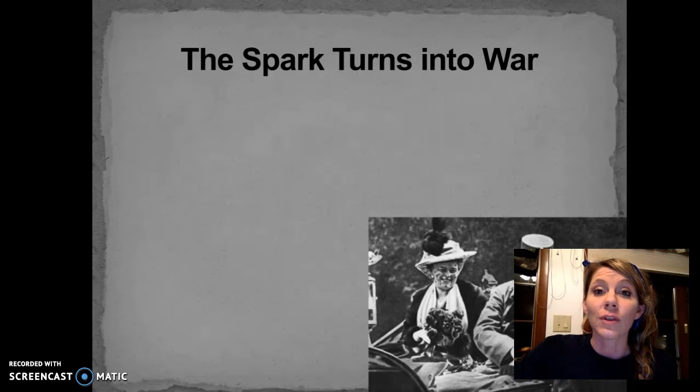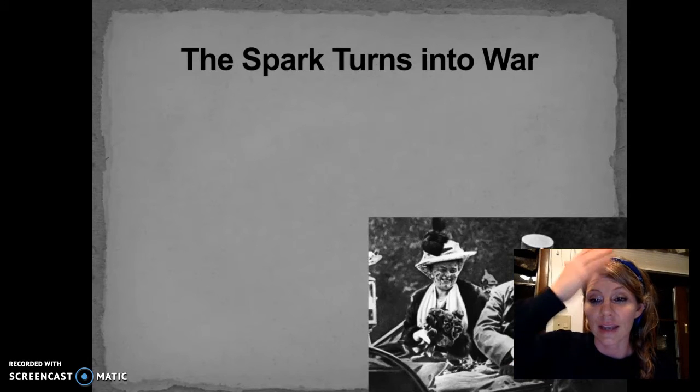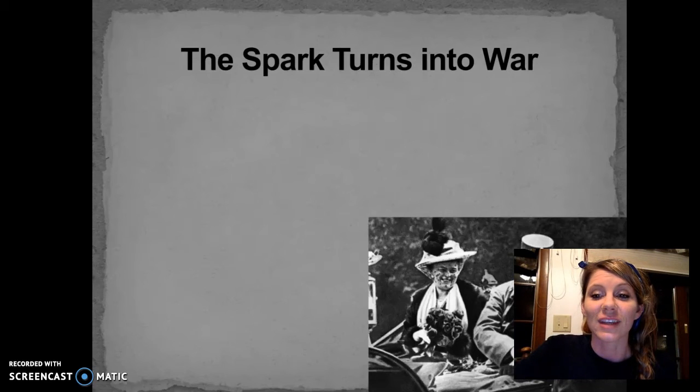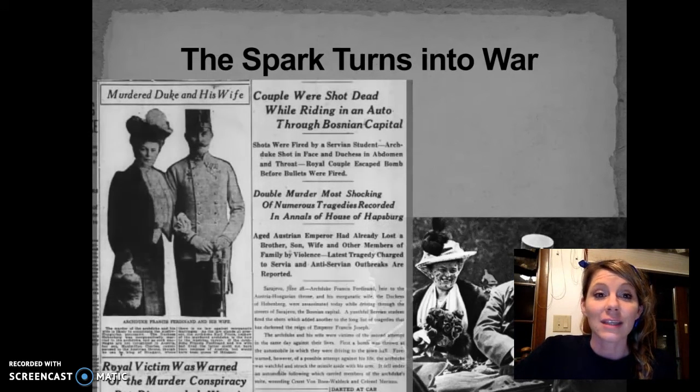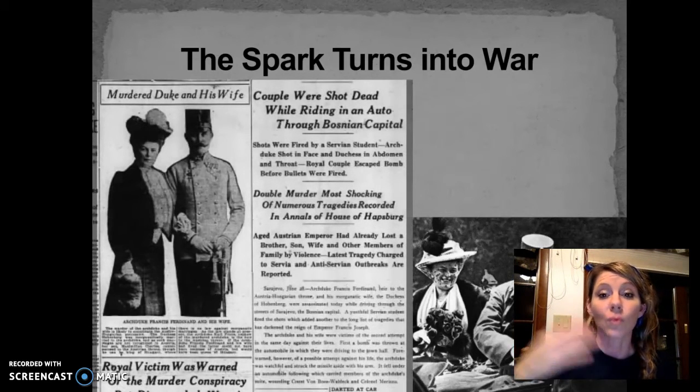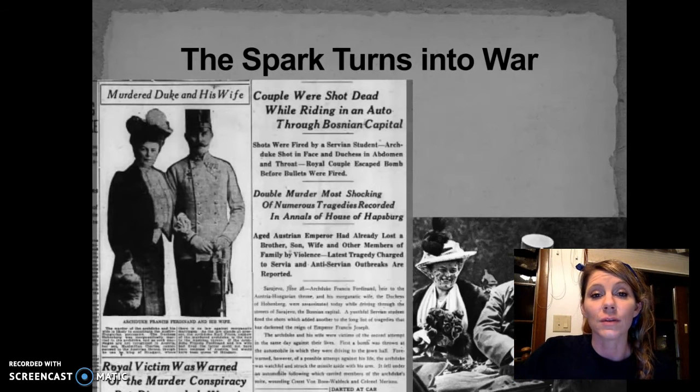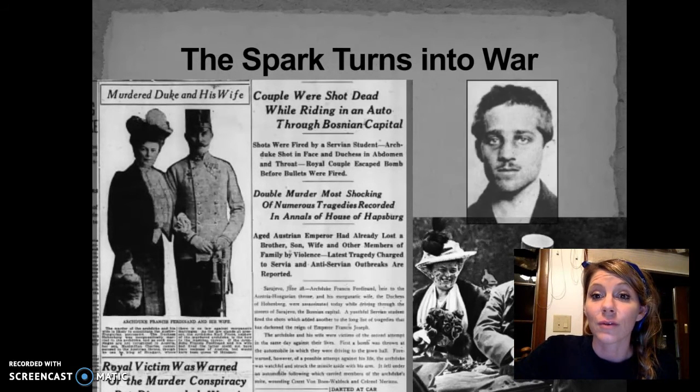Okay, so if we look at this slide, on the bottom picture here that my head is a little bit covering up, Archduke Franz Ferdinand is the guy on the right, and then his wife Sophia is the lady on the left. She does not have a disease. That's just a netting that goes over her hat, if you're looking at the dots on her face. This was in the newspapers across the world, in our country, across Europe, and so forth. This was Gavrilo Princip. He was the 18-year-old nationalist that assassinated the Archduke.